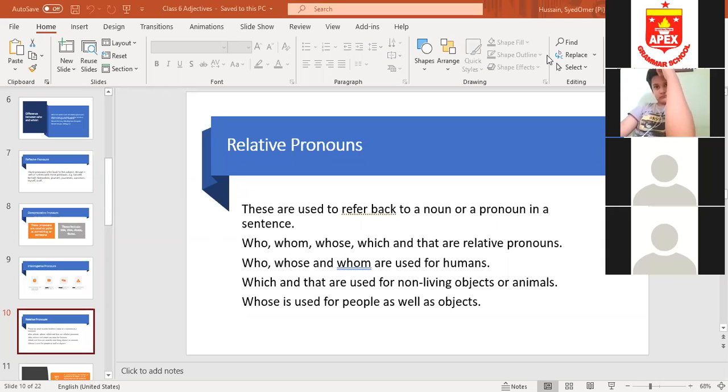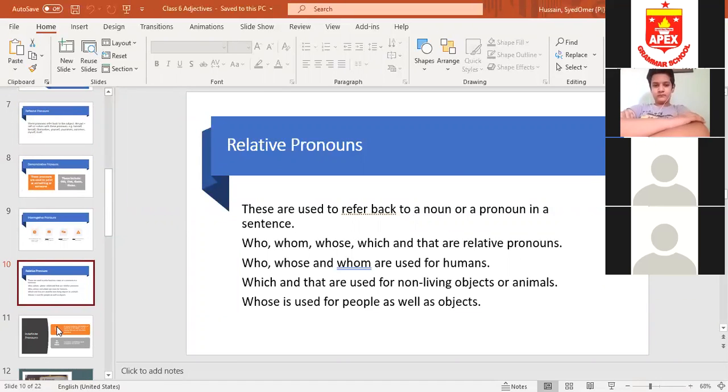He is Mr. Adnan, who is our next door neighbor. We are using who for Mr. Imran. Okay, got it, students? So I'm referring back to Mr. Imran. Okay, so that's what I'm saying. Refer back means going back to a noun or a pronoun in a sentence. Now it is clear? Any confusion you can ask me at the end of the lesson.